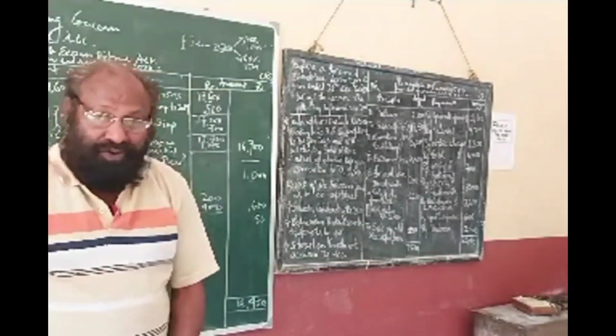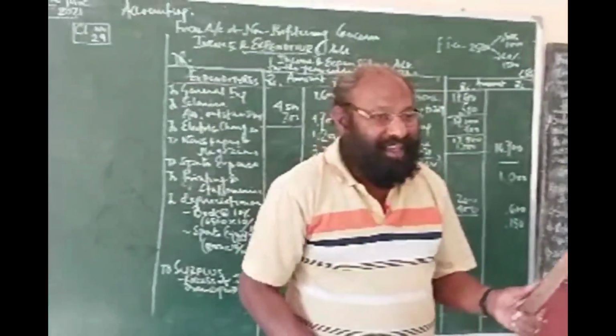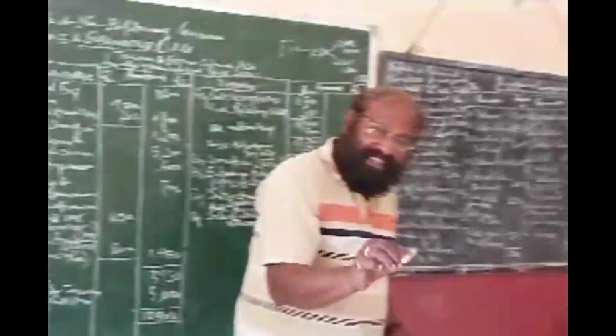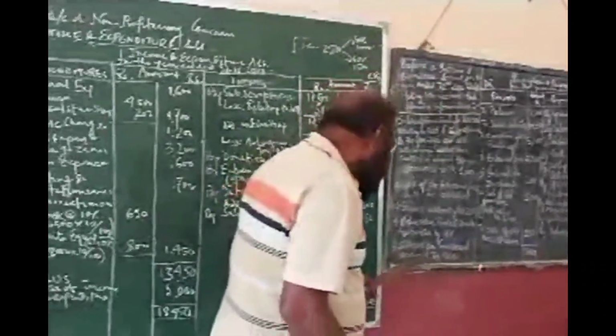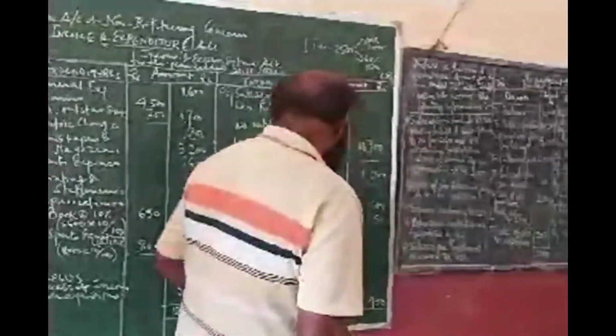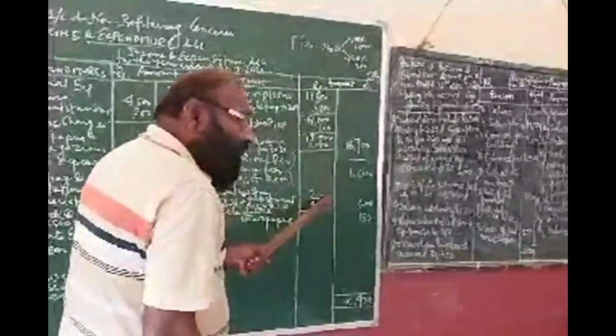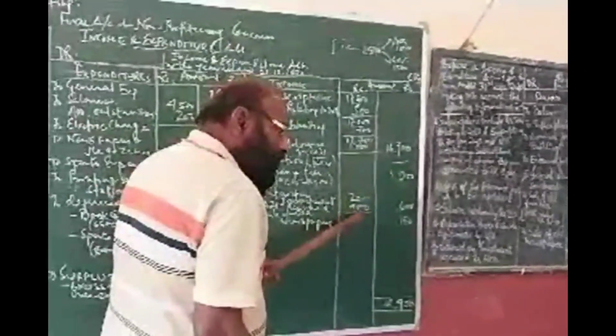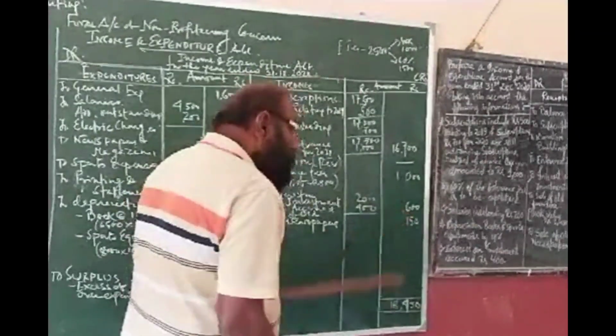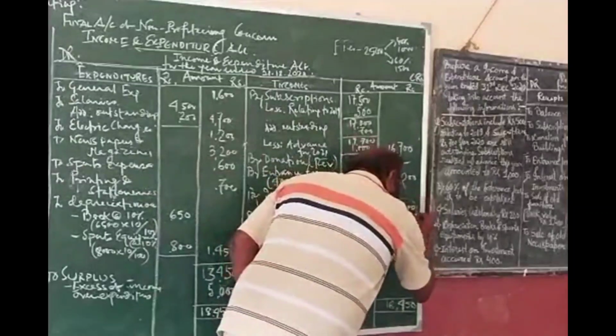Accrued means due. The concept is that whenever any income remains due, we say accrued. And in case of expenses, we write outstanding. Although the meaning is the same and the treatment is the same. So interest on investment accrued. How much investment? Interest you have received 200, and due how much?